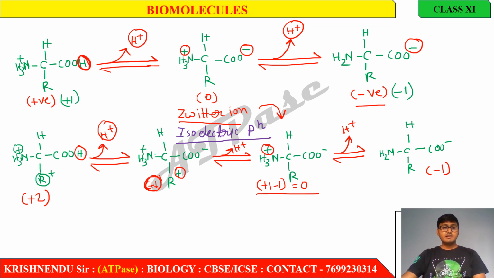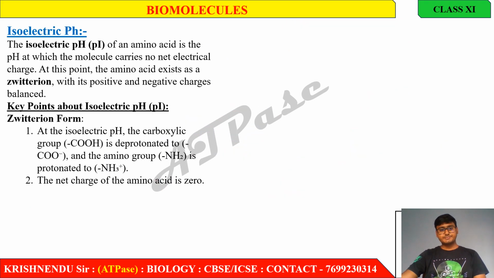If I consider a negative amino acid, an amino acid whose charge is -2, then similarly, this type of pattern will be drawn. Okay, I think this slide is clear to everyone. If it is not clear, then please repeat this particular section of this video. It is very easy. Just listen carefully to what I am trying to say. Okay, let's move to the next slide.